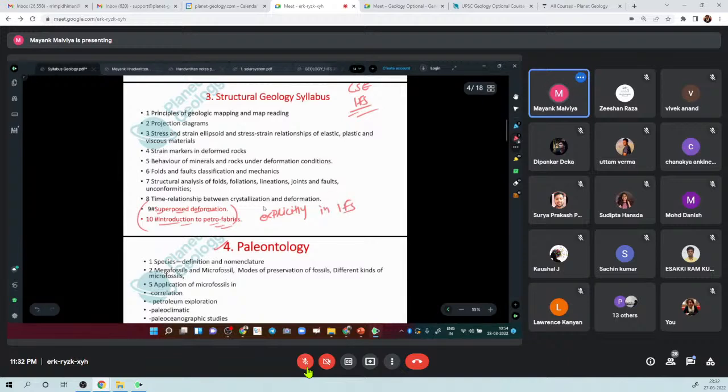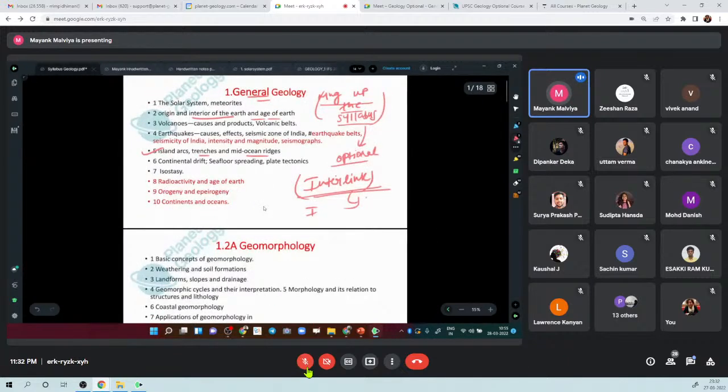in the IFS syllabus, right? Suppose today we are starting general geology. This is the syllabus of civil services, and this full one is the syllabus of IFS. IFS has these 6-7 bullet points, plus these 3 things mentioned additionally. But this does not mean that these 3 are not part of the civil services syllabus. Like, in civil services they have mentioned age of earth, but they have not mentioned radioactivity.